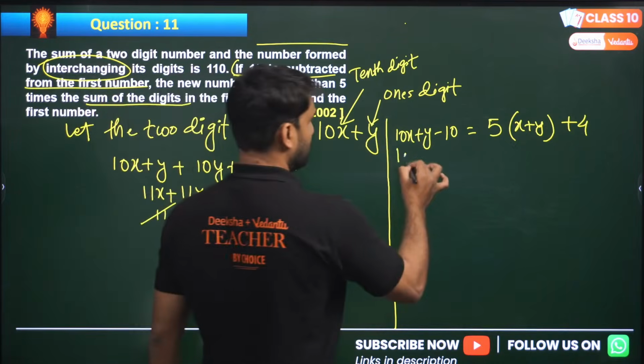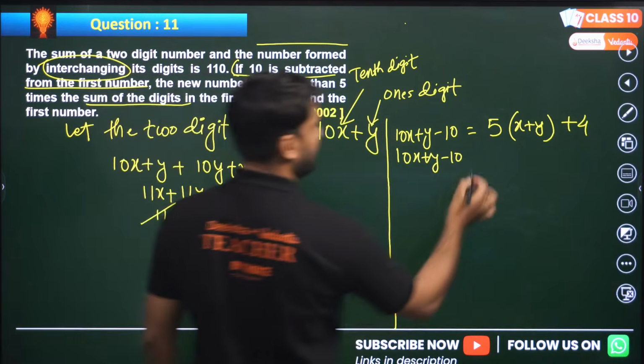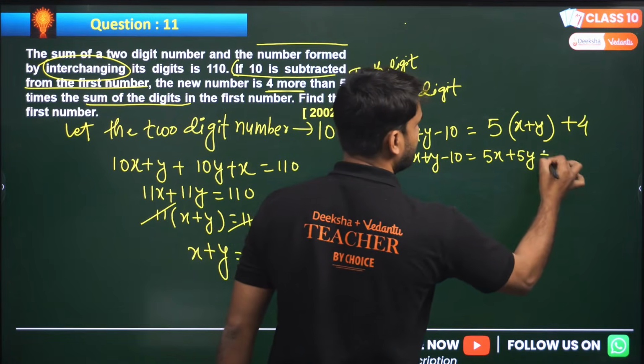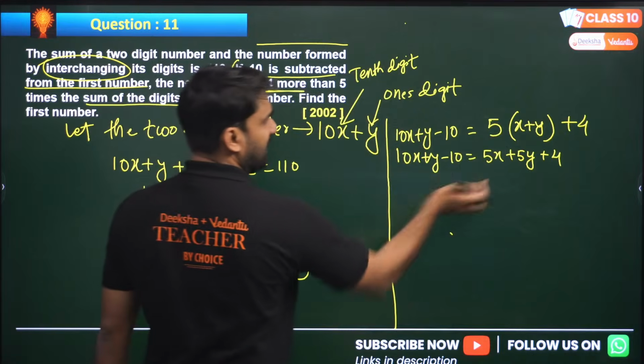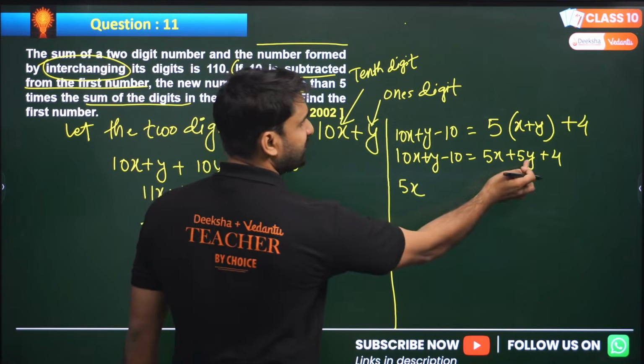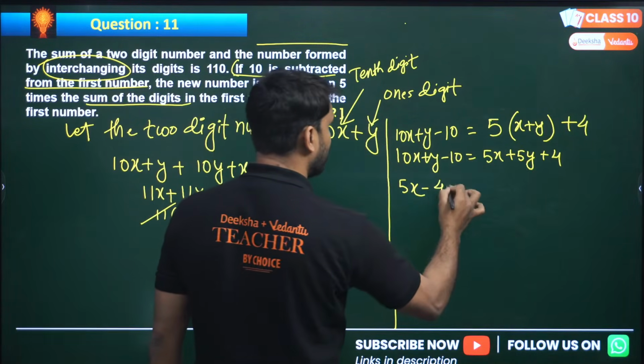Now solve this. So this is 10x plus y minus 10 equals 5x plus 5y plus 4. Now 5x will come here, so 10x minus 5x will be 5x. When 5y comes here, y is already there, so y minus 5y will be minus 4y.